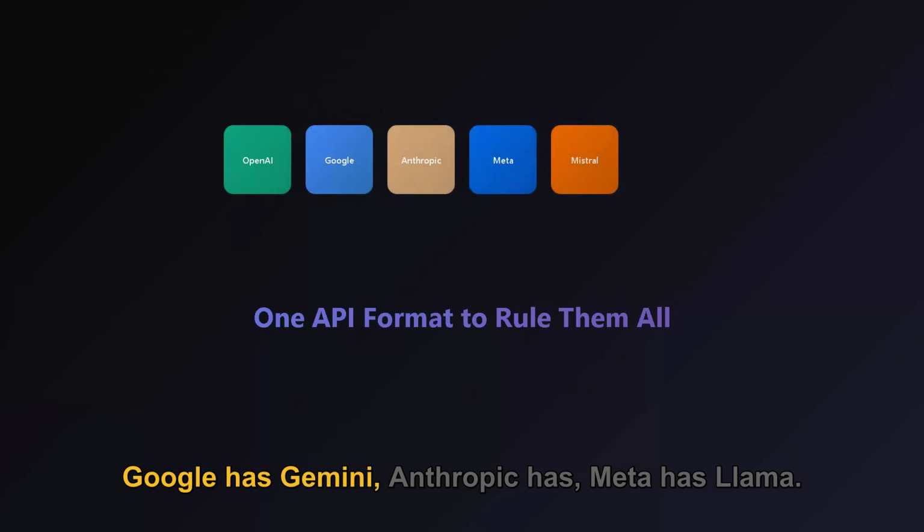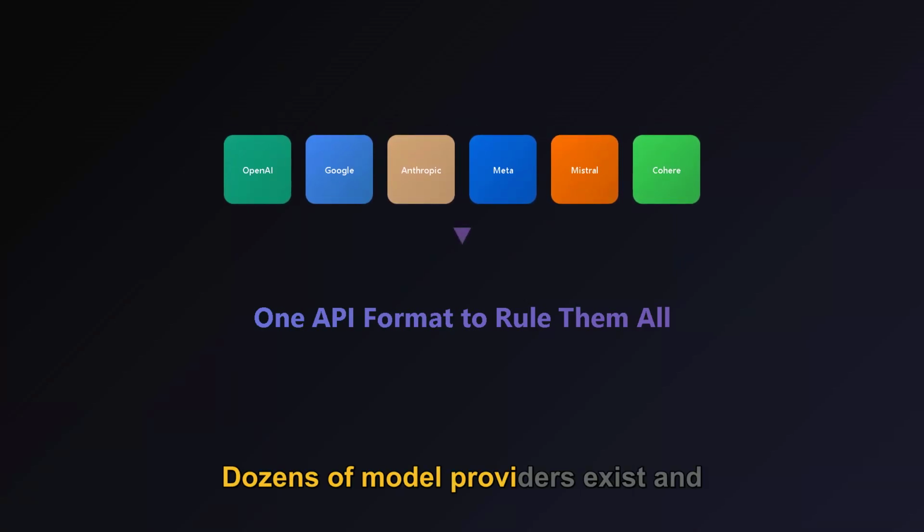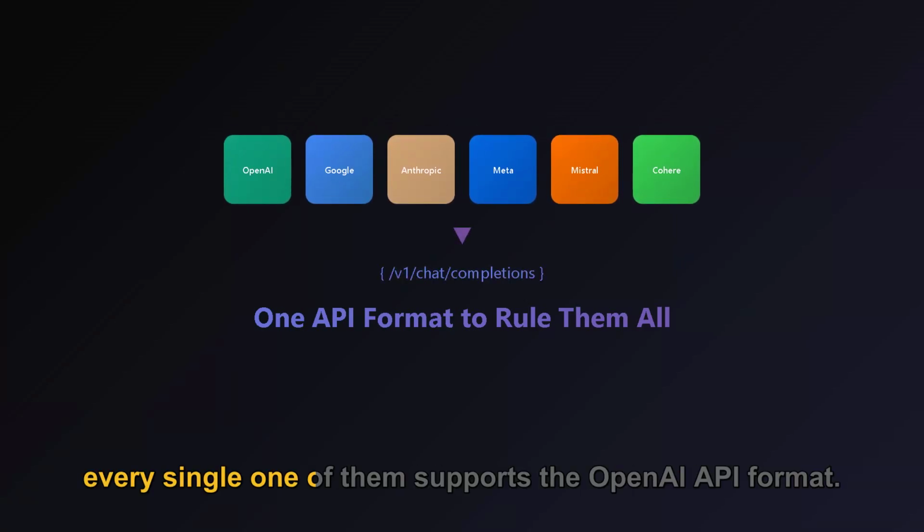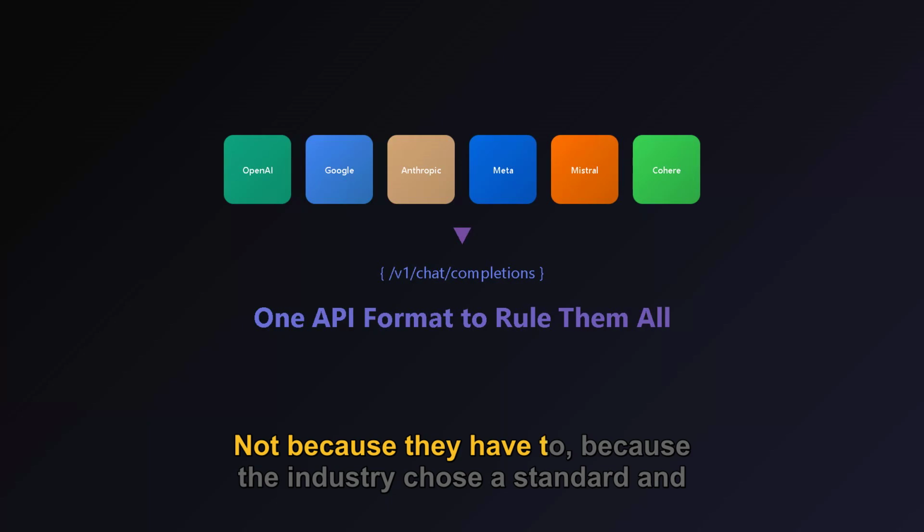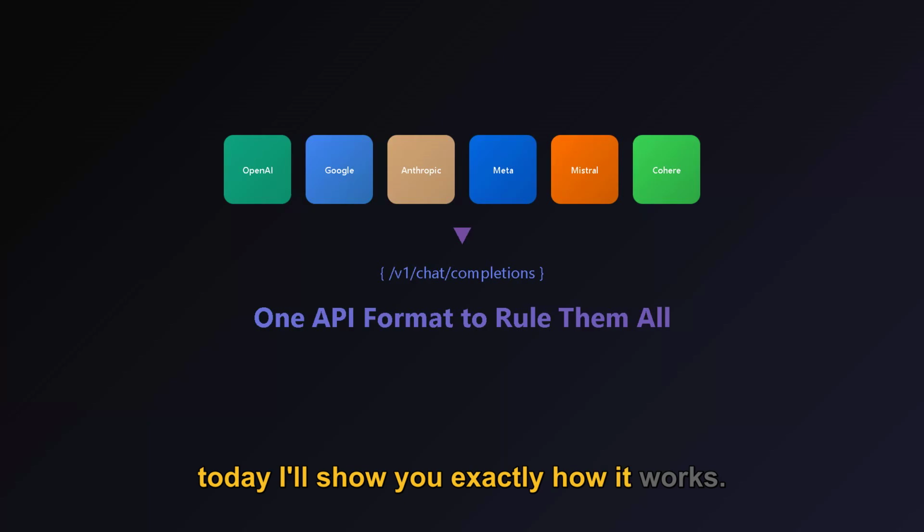Google has Gemini. Anthropic has Claude, Meta has Llama. Dozens of model providers exist, and every single one of them supports the OpenAI API format. Not because they have to, because the industry chose a standard, and today I'll show you exactly how it works.